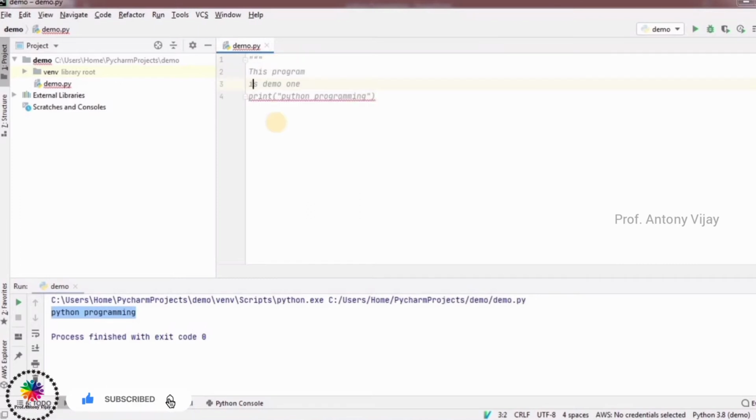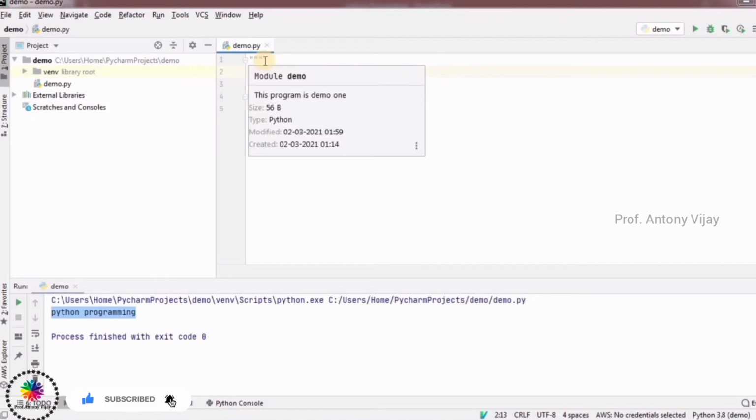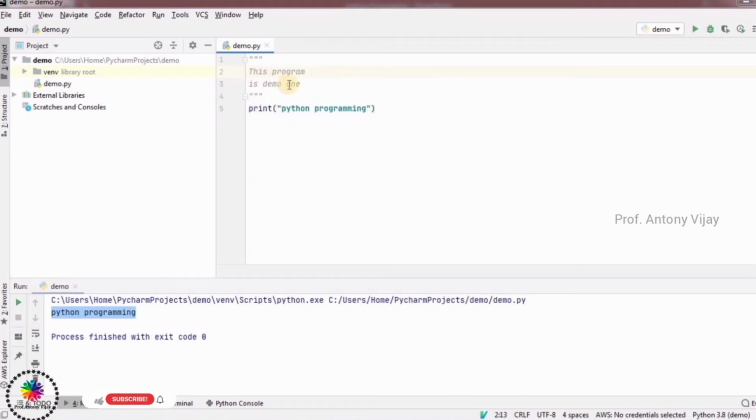Okay, you have to mention triple double quotes. That's all. Okay, it means whatever you are typing between the triple quotes will be considered as a comment line. So this is the other way. So keep in mind, just recall it. For a single line comment, every line you have to start with hash. When you talk about a multi-line comment, you have to mention triple double quotes, okay, at the starting and ending position. In between, you can mention any text also.